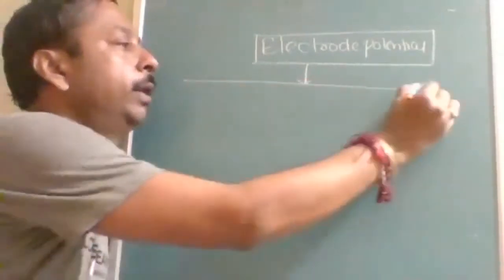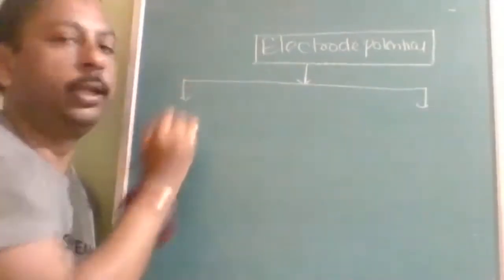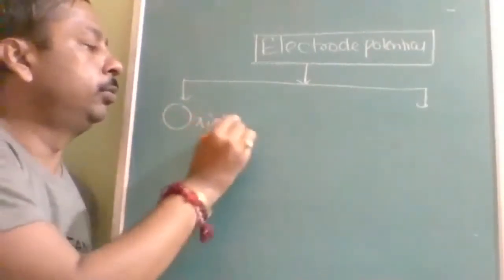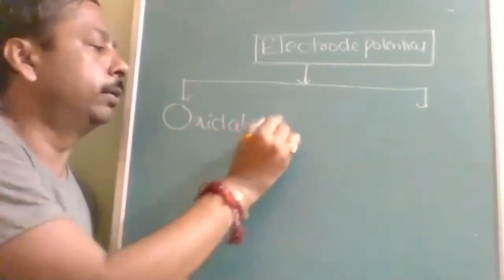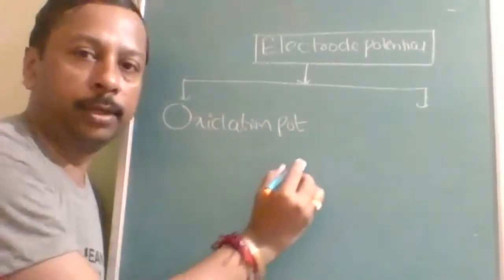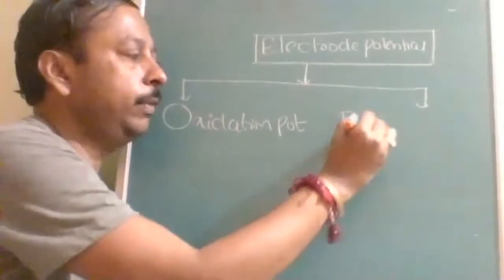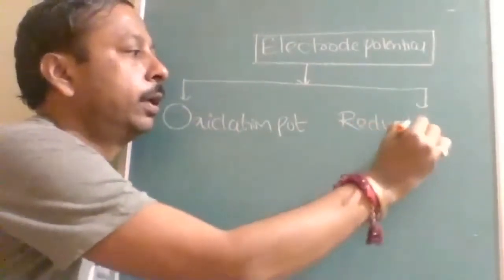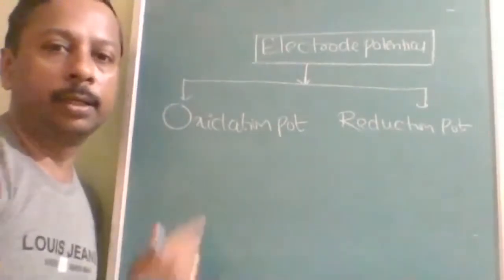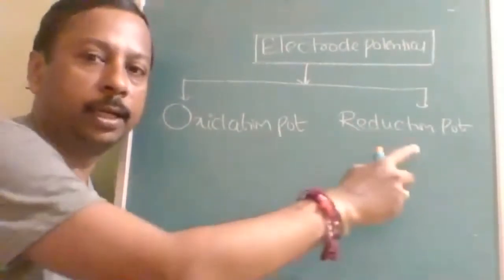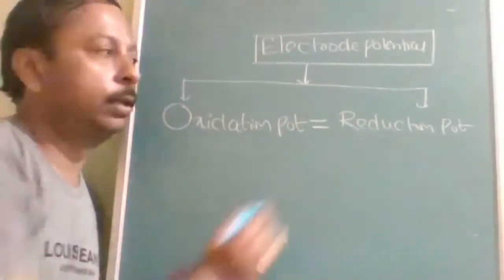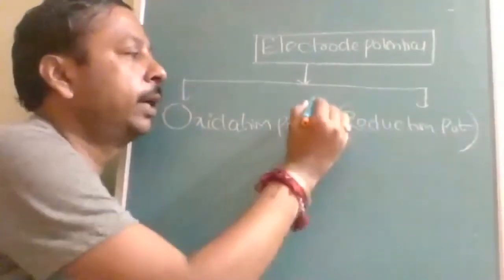If you want to compare only losing tendency, then the useful quantity is oxidation potential. If you want to measure only gaining tendency, then it is called reduction potential. Both values are equal, only the sign will be different.